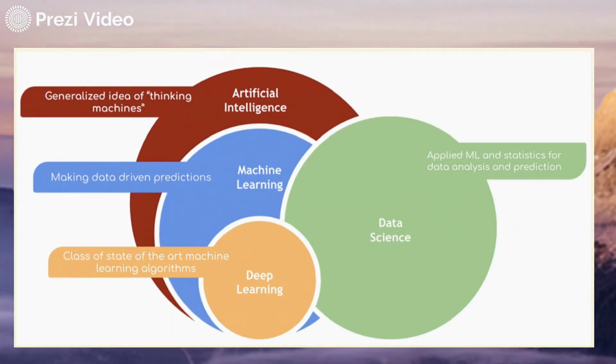This is the simplified category of AI, machine learning, deep learning and data science. This shows that data science has a big relationship with machine learning and deep learning.